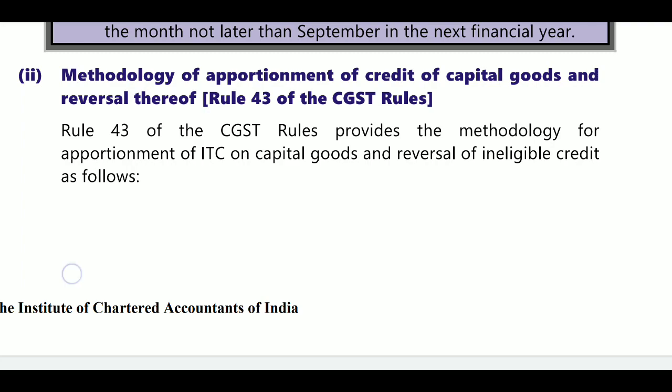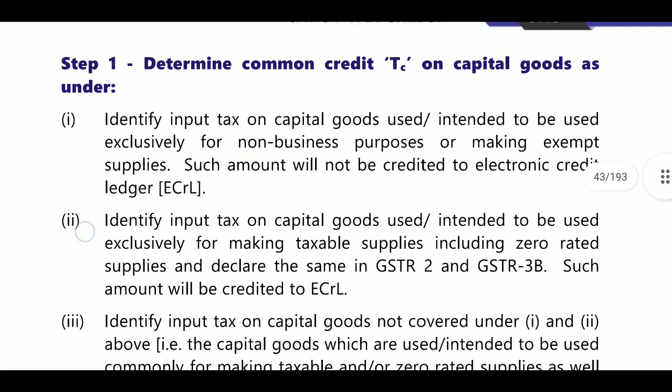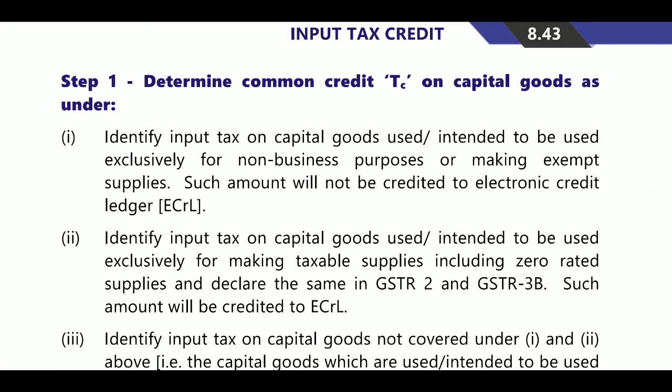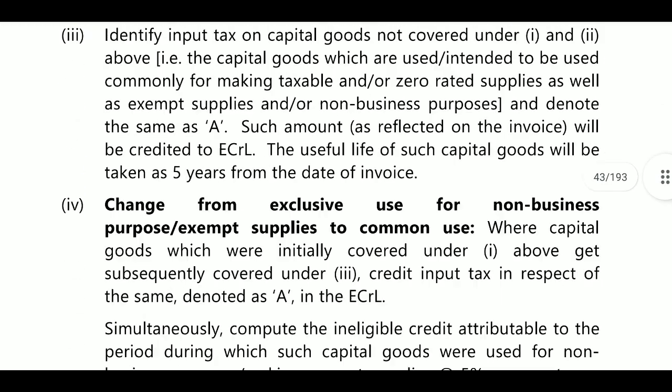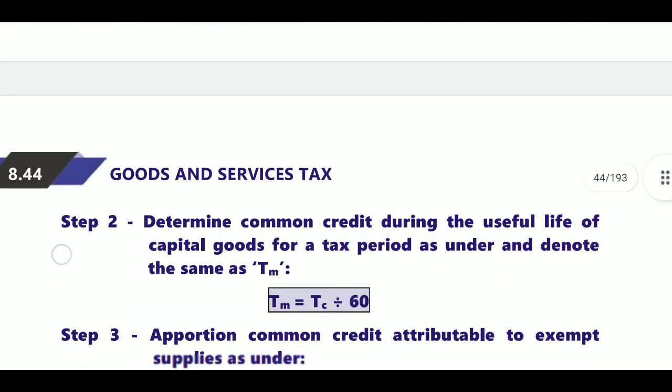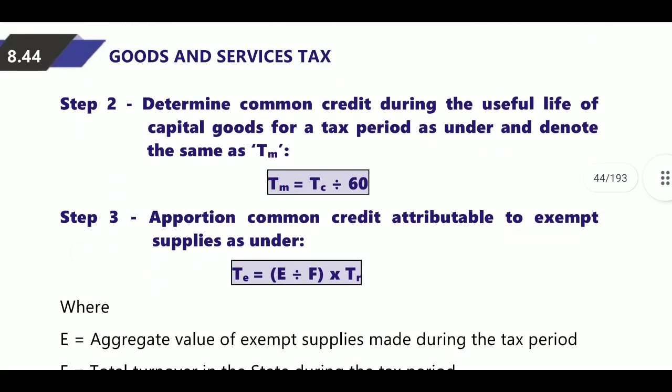Here, determination of common credit. TC will be completed. First, step 1. After that, step 2 will be to determine the common credit during the useful life of the capital goods for the tax period as under, and denote the same. Useful life will be taken as 60 months, that is 5 years.